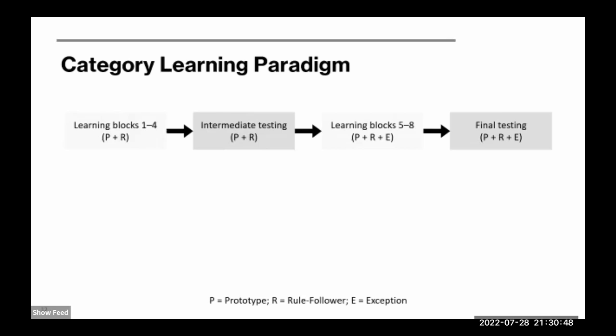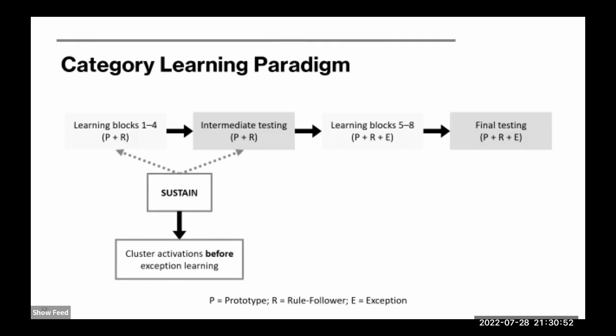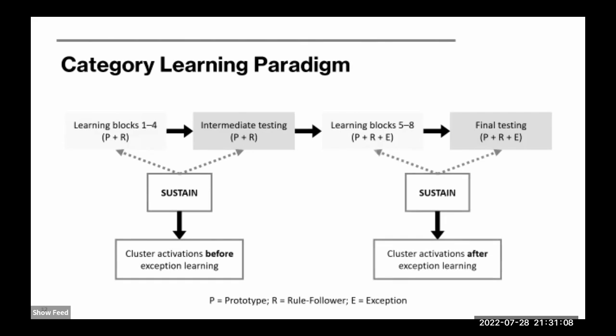After collecting the behavioral data, we performed model fitting. So SUSTAIN was fitted to people's categorization accuracies in the first half of the learning phase and intermediate testing phase. From the fitted model, we extracted individual stimulus cluster activation patterns in the testing phase before exception learning. Then we fitted SUSTAIN to people's accuracies in the second half of the learning phase and final testing phase. And again, we obtained all the stimulus cluster activation patterns in the testing phase after exception learning.